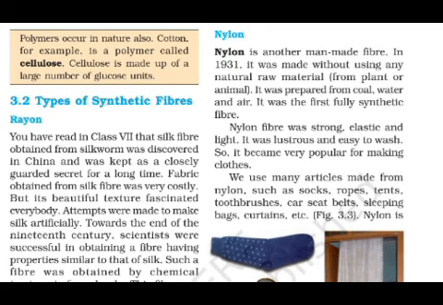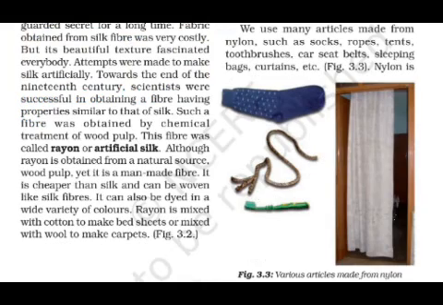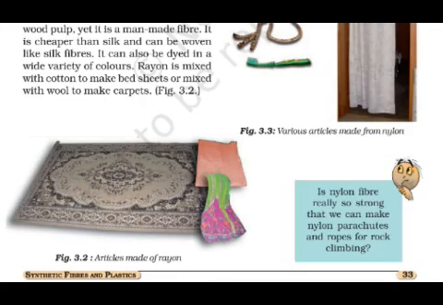Now which things actually are made from nylon? We use many articles made from nylon, such as socks, ropes, tents, toothbrushes, car seat belts, sleeping bags, curtains, etc. You can see these various things shown in the form of pictures in figure 3.3. Various things are made from nylon. Nylon is very popular.